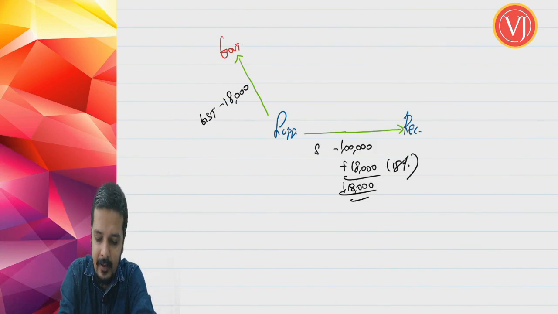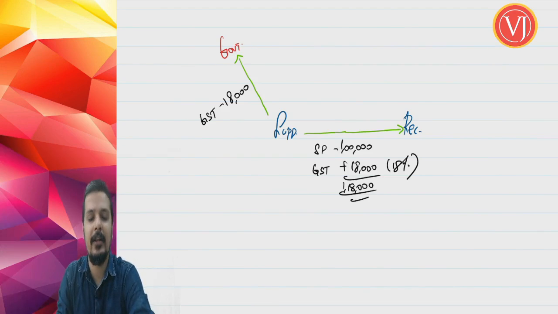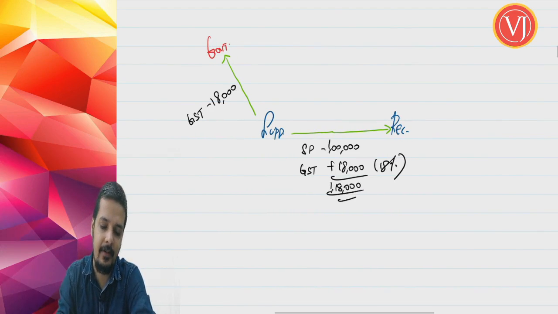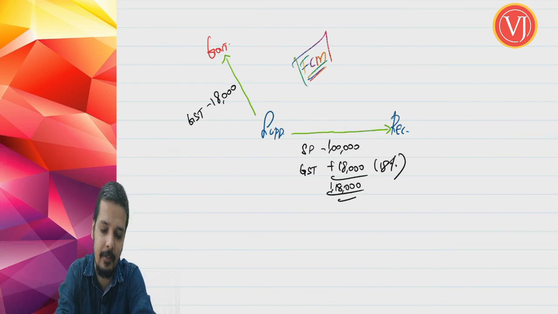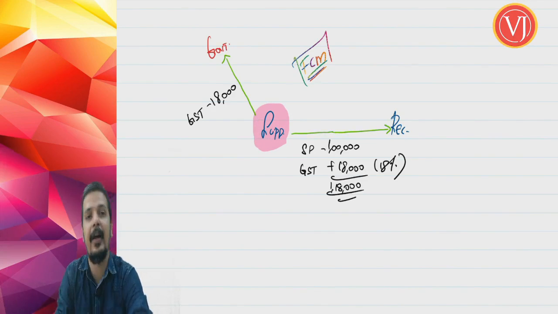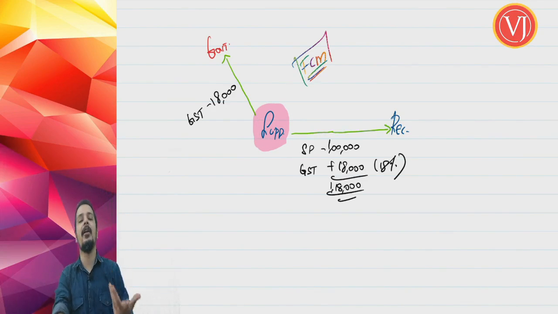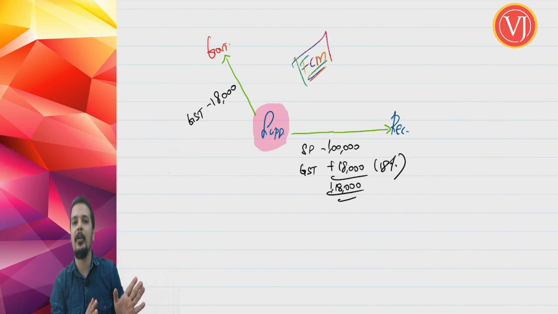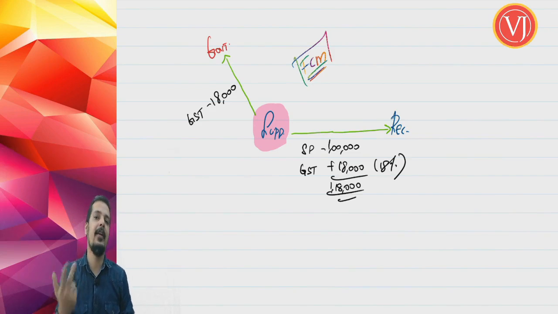The supplier collected the selling price and the GST from the recipient, and he is going to pay 18,000 GST to the government. Friends, this scenario is called the forward charge mechanism, where the liability to pay GST to the government is that of the supplier. The supplier cannot say that the recipient did not give me the GST amount, so I am not going to pay. Whether or not the recipient gives it, it is the supplier who is liable to pay GST to the government.